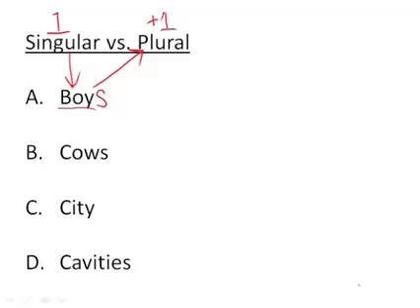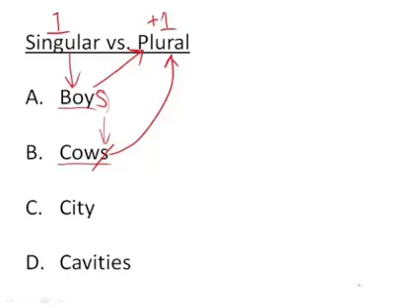Boy becomes boys. And below boy, we have cows. Moo. Cows has an S at the end of it. What does that mean? That there are many. That is at least more than one. They're plural, cows. And to change cows into singular, we would get rid of the S and we would have moo. Just one cow. But it's not all that easy.